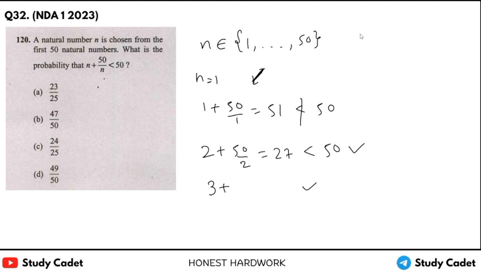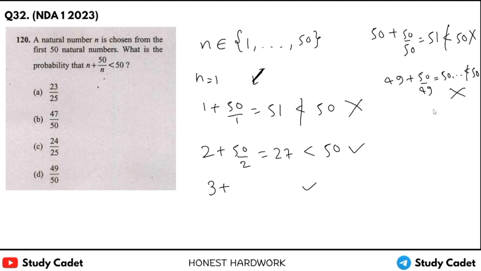Okay, now go to 50. If we take 50, then 50 plus 50 upon 50, it is 51. It is not less than 50, so it does not hold. Okay, if we take 49 plus 50 upon 49, it will be 50 point something, so it will not be less than 50.